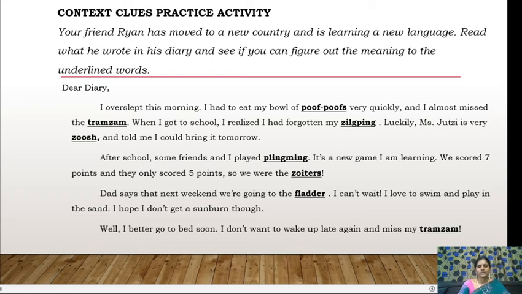I can't wait. I love to swim and play in the sand. I hope I don't get a sunburn though. Well, I better go to bed soon. I don't want to wake up late again and miss my tram jet.